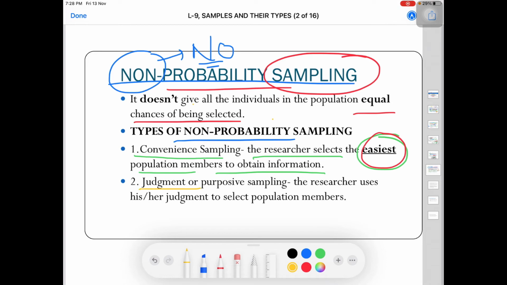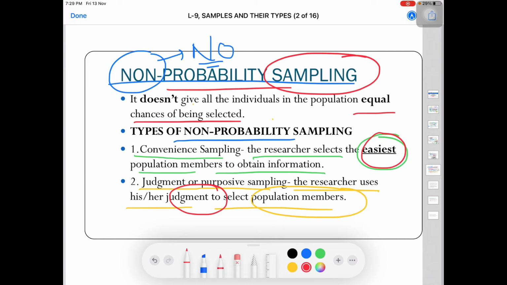The second one is judgment or purposive sampling. Under this, the researcher uses his or her judgment to select population members. So it all depends on the judgment of the researcher. When judgment comes into place, the chance of equality is reduced to zero.